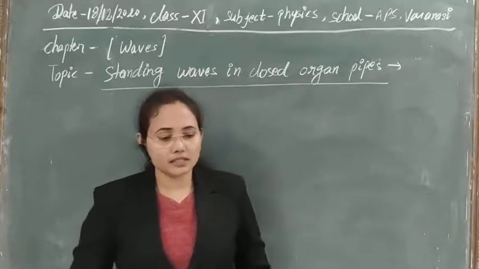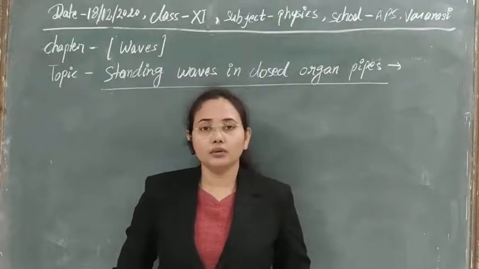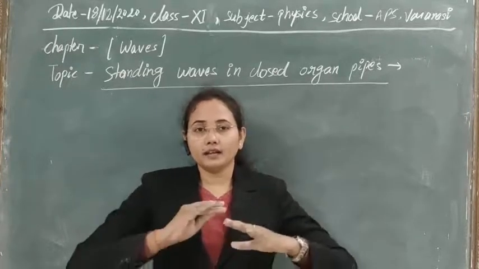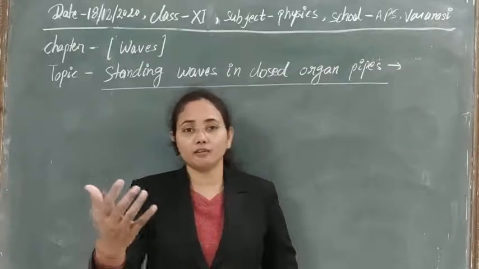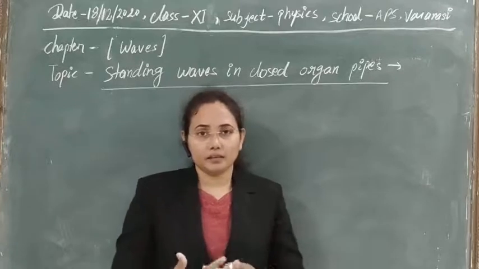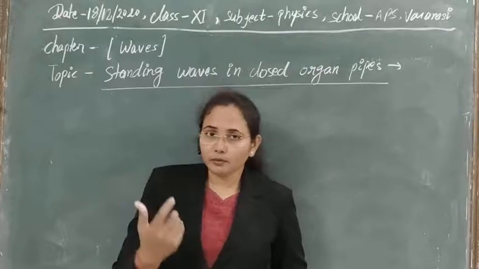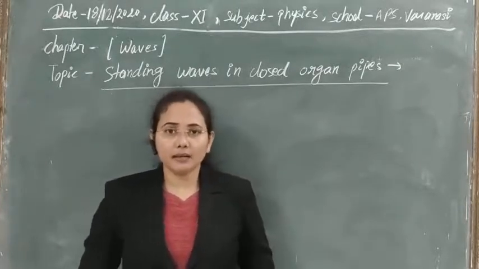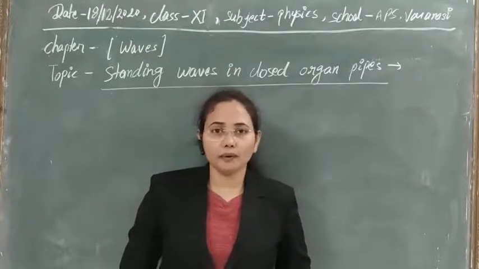So here we will discuss the concept of longitudinal stationary waves formed in systems in which we use the flow of air, producing longitudinal waves that reflect from the last end. Due to their reflection, there is a superposition of these waves and standing waves are produced. First of all, organ pipes are of two types. The first type is closed organ pipes, the second type is open organ pipes.